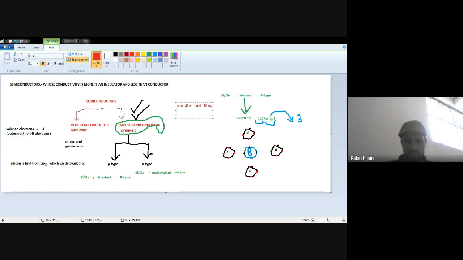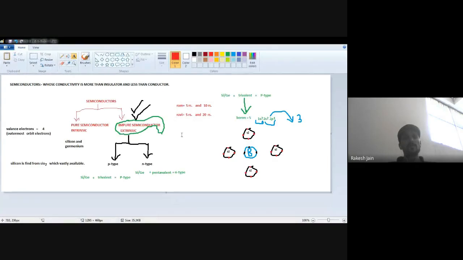And the second person is Ravi, who has a 5 rupees note and a 20 rupees note. Ram consists of 5 rupees and 10 rupees, and Ravi consists of 5 rupees and 20 rupees.